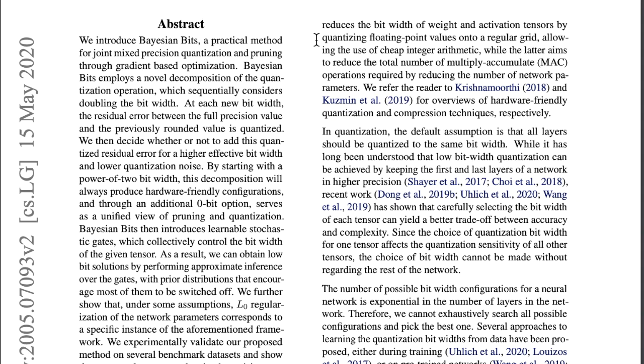Pruning describes masking out certain weights that don't contribute to the network's accuracy, as described when we looked at HuggingFace's movement sparsity paper earlier. In Bayesian Bits, the authors describe that in quantization, the default assumption is that all layers should be quantized to the same bit width. While it has been long understood that low bit width quantization can be achieved by keeping the first and last layers of the network in higher precision. Recent work has shown that carefully selecting the bit width of each tensor can yield a better trade-off between accuracy and complexity. So now we have this AutoML problem again, where we're trying to tune the bit width for each layer, which renders an enormous search problem.